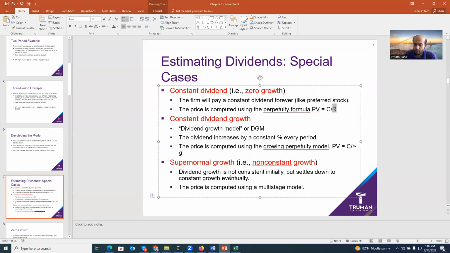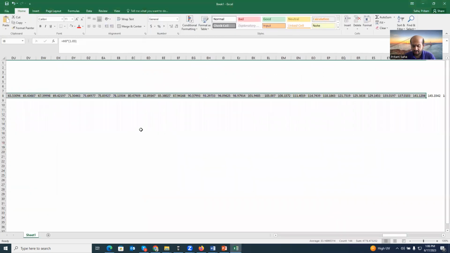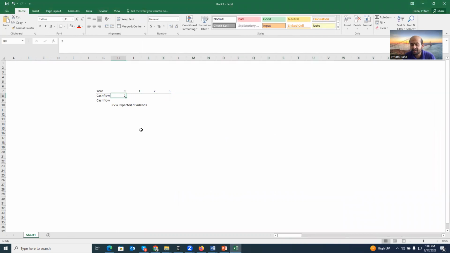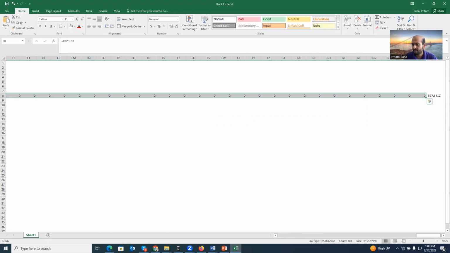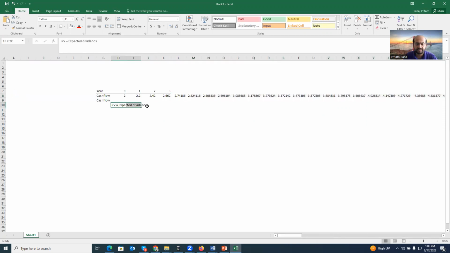Now, this is the supernormal growth, or non-constant growth model. This model says dividends will grow at a higher rate in the initial years. Let's say dividends will grow 10% for the first 3 years. It could be different, 2, 4, 5, depending on the company. After that, dividends will grow at a constant rate forever, which is a lower rate, let's say 3%. So in the same case, the present value of expected dividends.